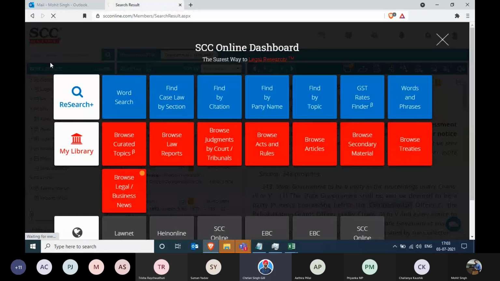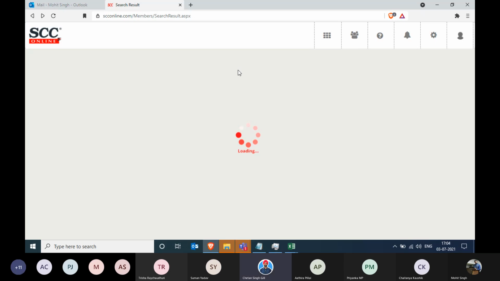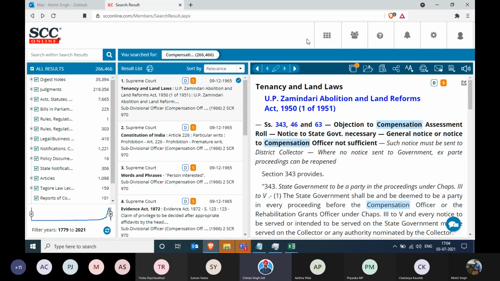No, wahin pe Mohit. Can you just go back? And can you show us how to save folders and everything? Or should we do the folders later on? We can go to the browse quickly. Yeah, I guess we can do the folders later on. So Mohit, over to you. You can show us the browse part, some bit of it.